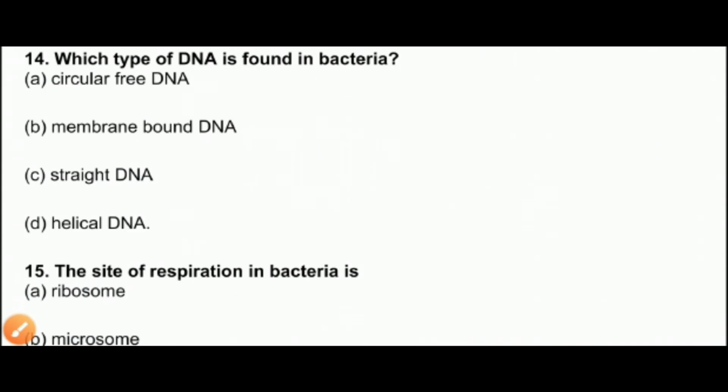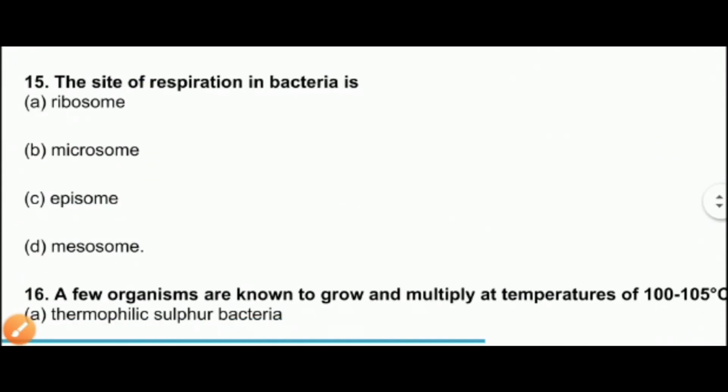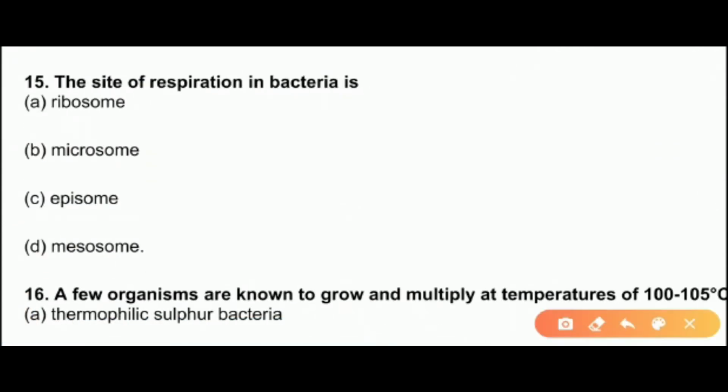The next question is, the site of respiration in bacteria is ribosome, microsome, episome or mesosome. The site of respiration we have discussed is the mesosomal part. The mesosome helps in replication as well as respiration. So the answer will be mesosome.